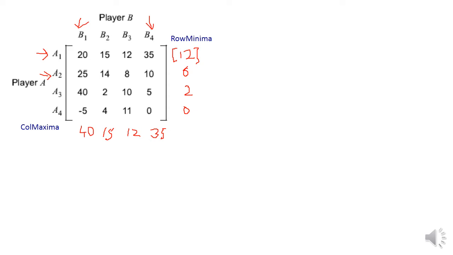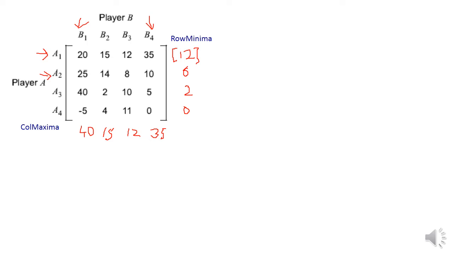So among these row minimas and column maximas, let us consider row minima. In row minima, find out the maximum one. That is nothing but maximin, the maximum among the minimum values. Maximum among the row minimum, we call it a maximin.